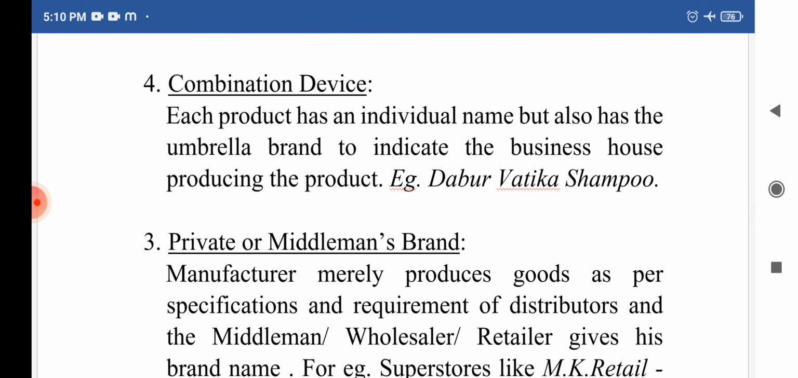Next one, combination brand. Each product has an individual name but also has the umbrella brand to indicate the business house producing the product. For example, Dabur Vatika shampoo.